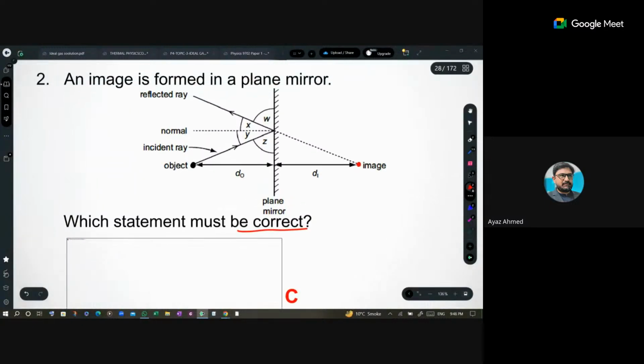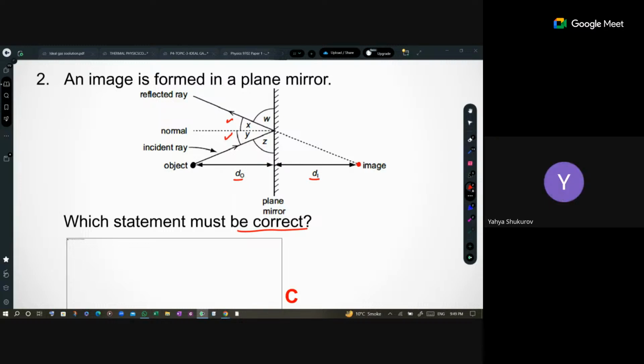Statements were not there. Okay, let's say if I ask, what about W and Z? Are they angle of incidence and angle of reflection? W and Z? No. Okay. If I say DO and DI are equal, is it a correct statement? Yes. Okay. If I say X and W are equal, is it a correct statement? No.